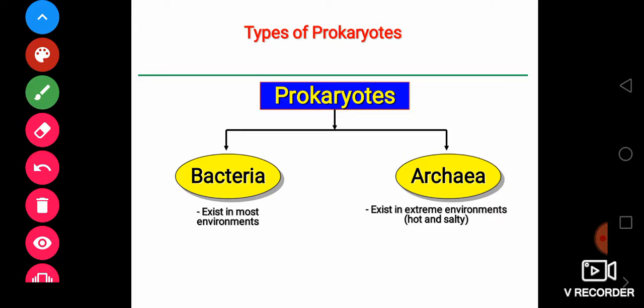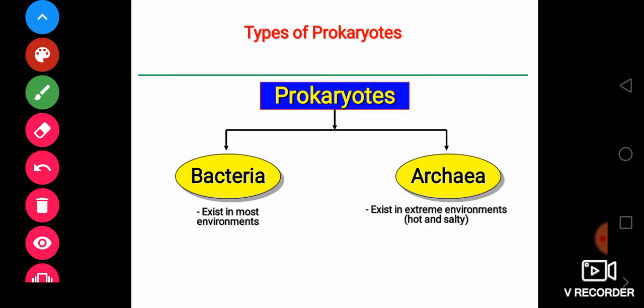What is the difference between bacteria and archaebacteria? Bacteria are found in most environments, everywhere. But archaebacteria survive in extreme environments, whether hot or salty.